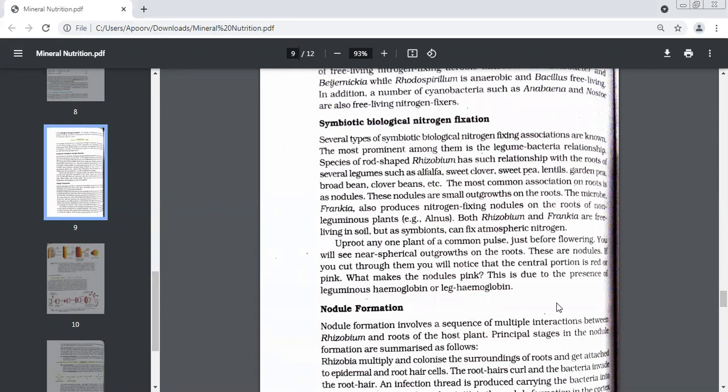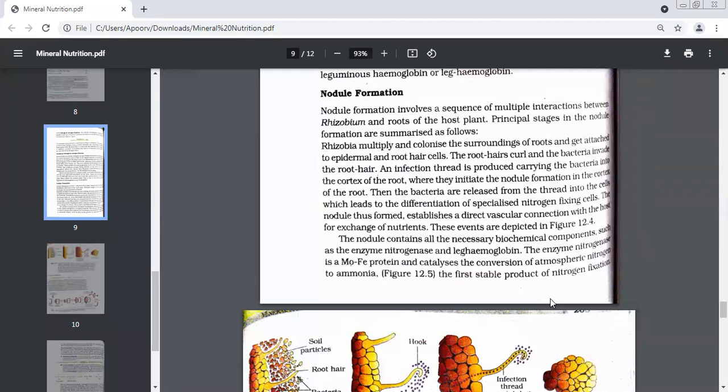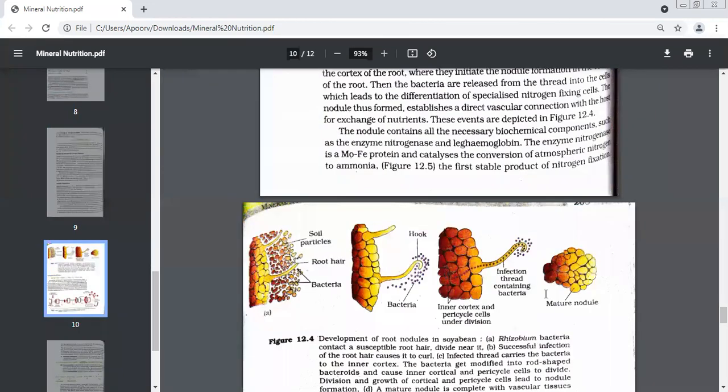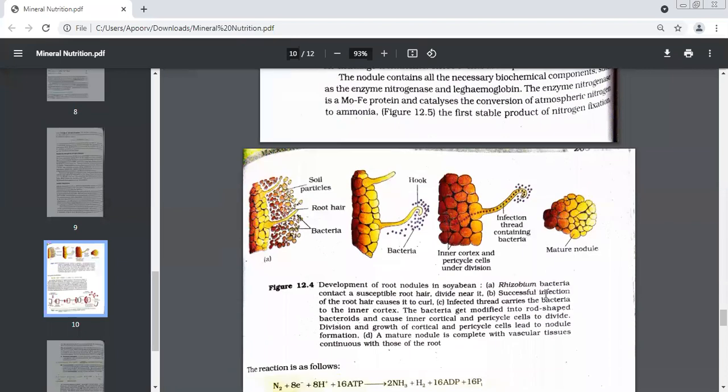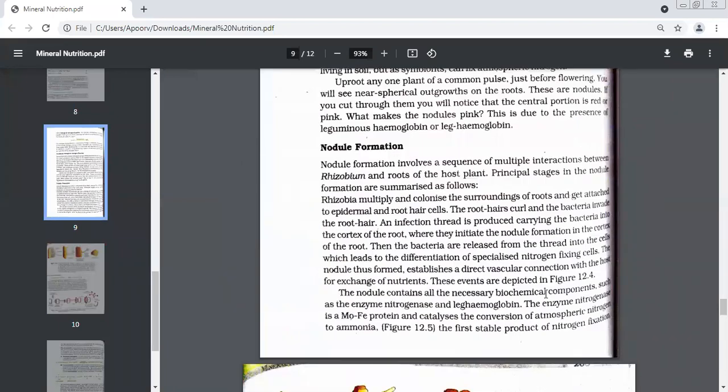I think you know what is nodule. Everybody knows what is nodule. Outgrowths on roots which contain what hemoglobin? Leghemoglobin. Okay, see, this is nodule formation. This is the diagram. Okay, first reading, 2 minutes to read. Then we'll move on to the diagram.